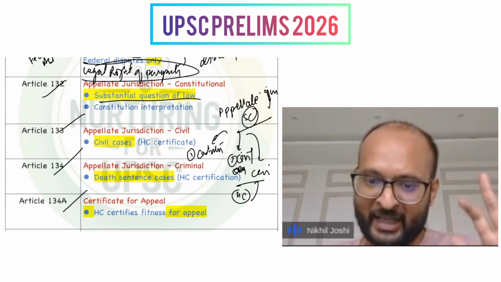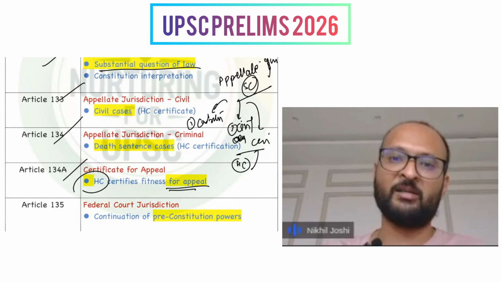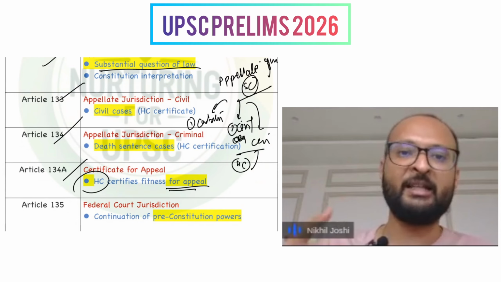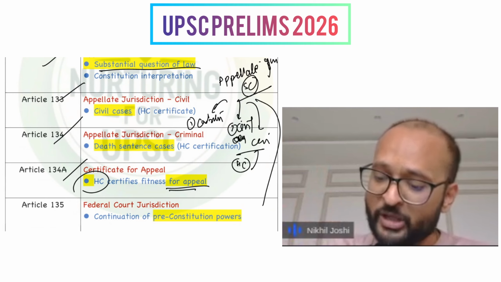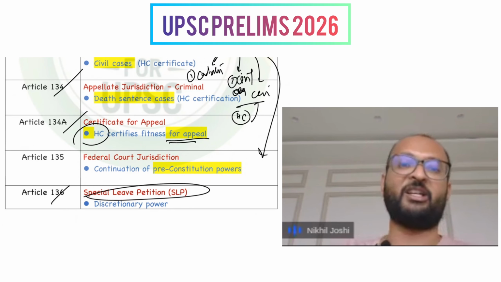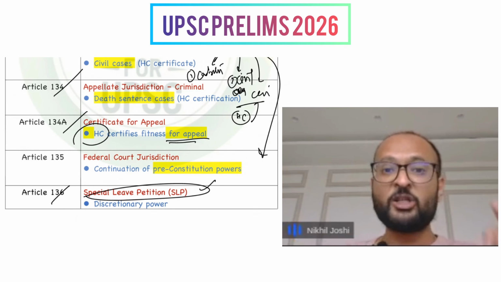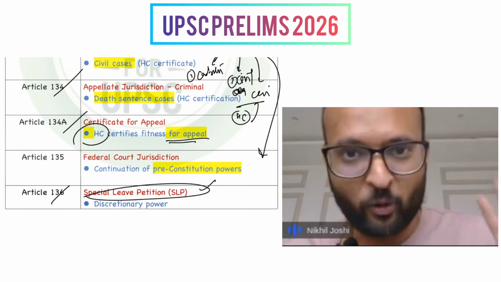Then, only then, the High Court would certify such fitness, such appeal for the fitness of it, and then that would lie with the Supreme Court. The fourth and the most extraordinary power is the special leave petition. Special leave petition is probably the most discretionary, most extraordinary power that exists with the Supreme Court of India.